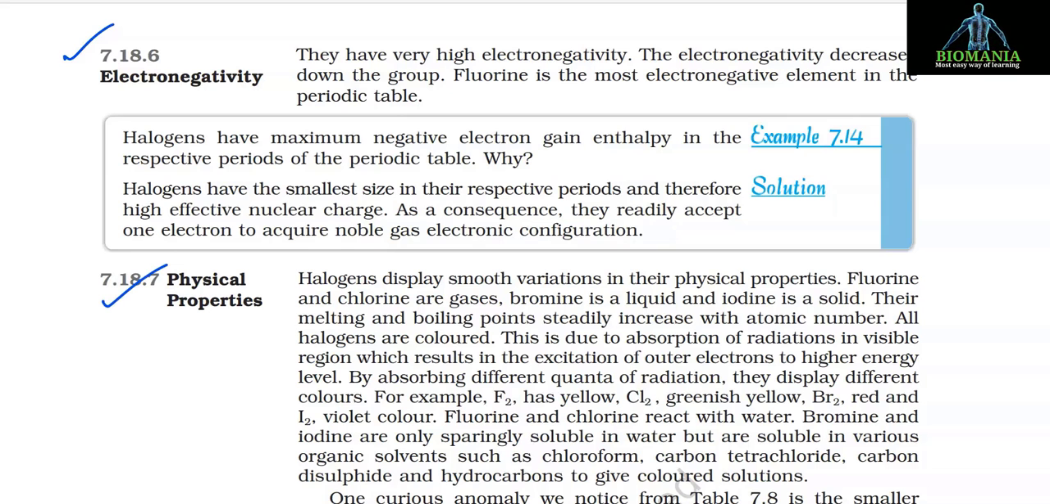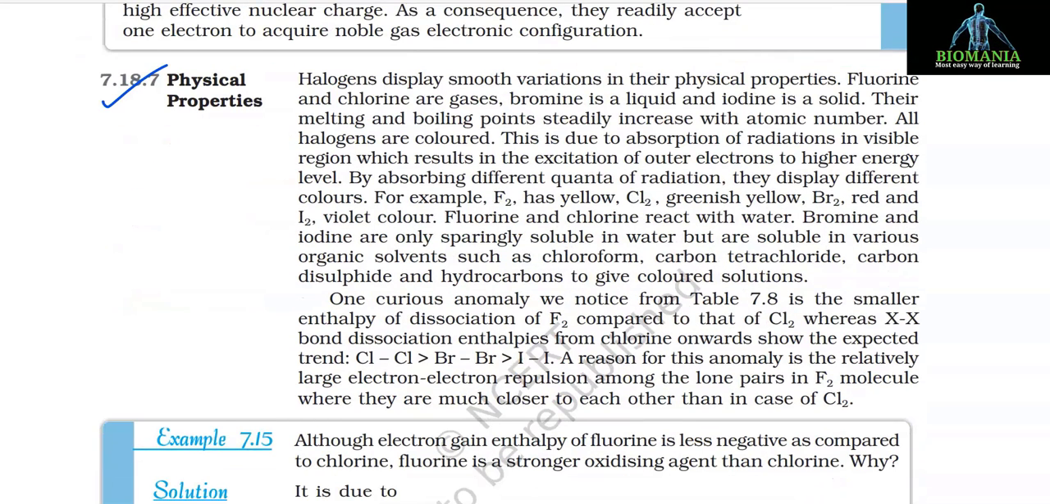7.18.7 Physical properties. Halogens display smooth variation in their physical properties. Fluorine and chlorine are gases, bromine is a liquid and iodine is a solid. Their melting and boiling points steadily increase with atomic number. All halogens are colored. This is due to absorption of radiation in the visible region, which results in the excitation of outer electrons to higher energy levels. By absorbing different quanta of radiation, they display different colors. For example, F2 has yellow, Cl2 greenish yellow, Br2 red and I2 violet color.